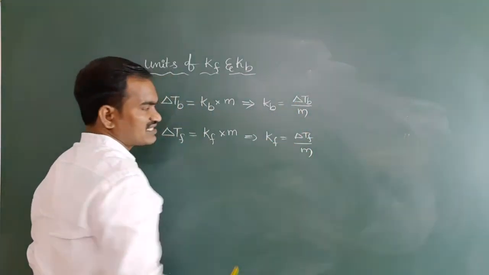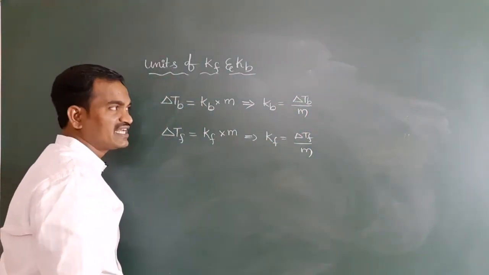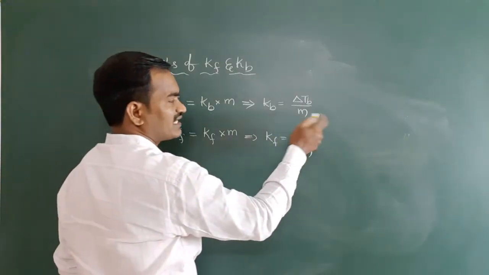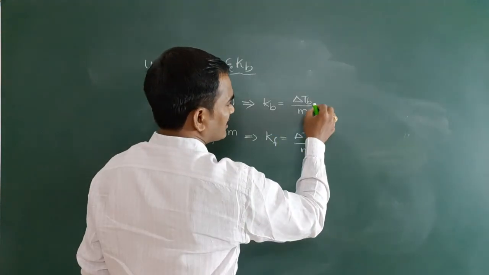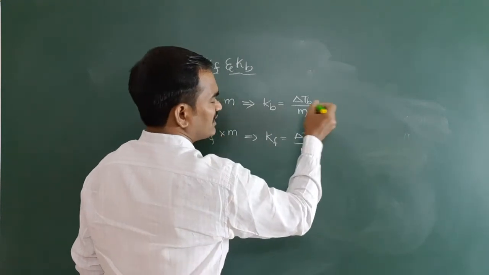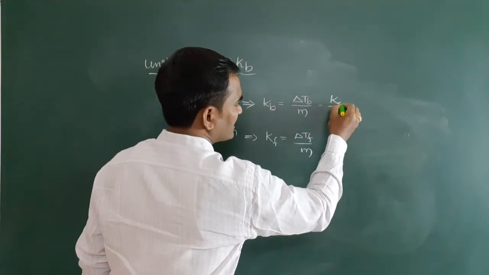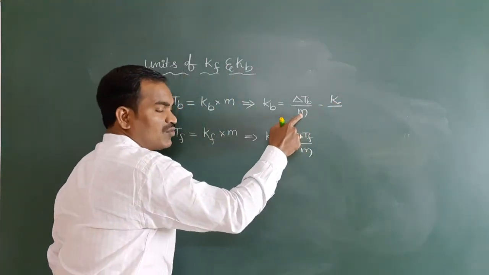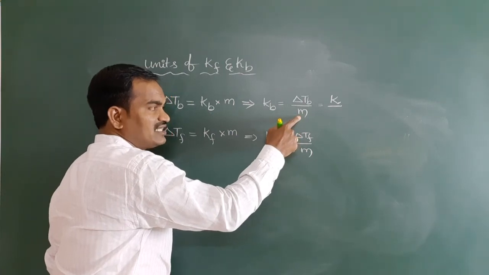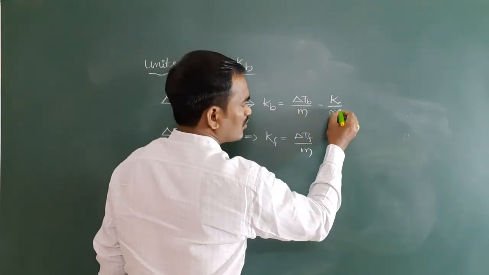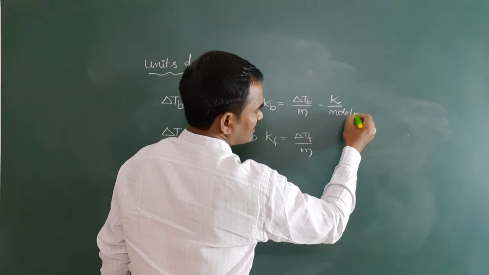You know very well that temperature, generally, we take in kelvins. Simply, temperature we can take in Kelvin, and this is molality. Molality units are moles per kg.